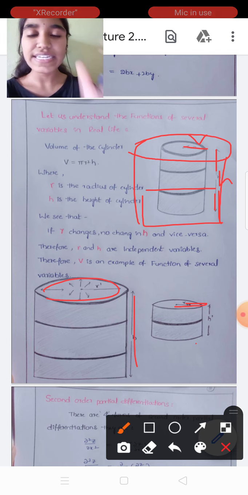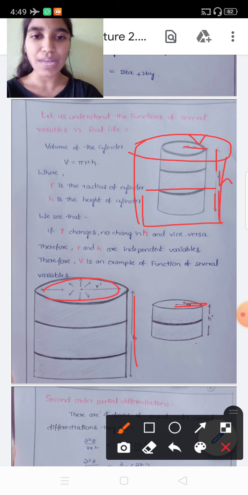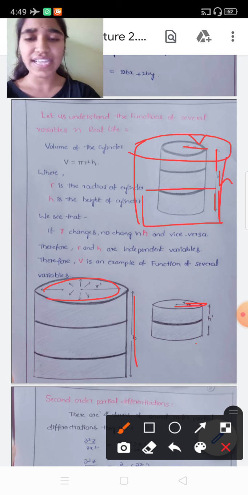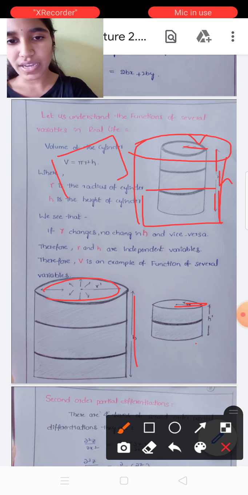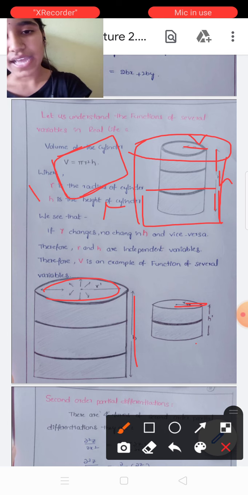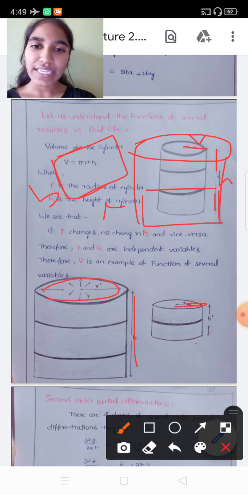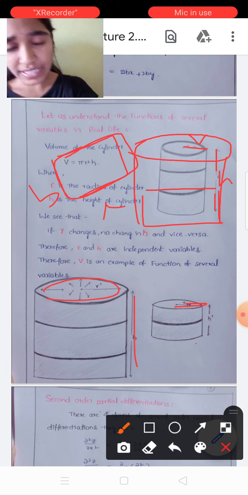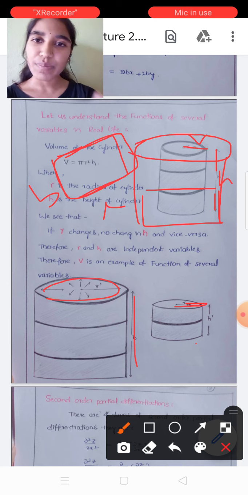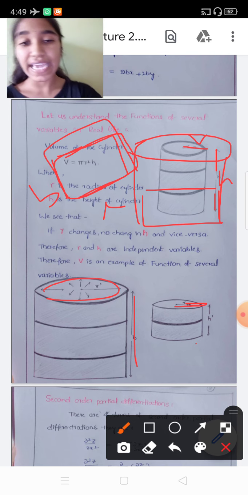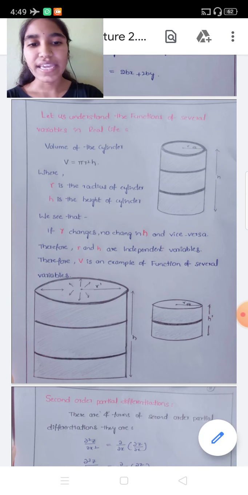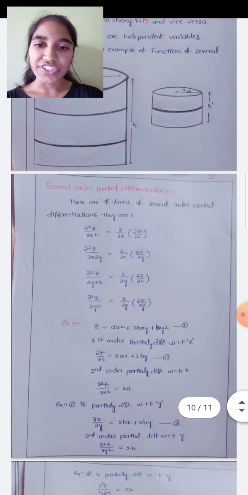In such a way, it is a real life application example of first order partial differentiation. Also, if we take a square or a rectangle like this, we can take its length as L and breadth as B. If we change the length, its area changes, but there is no change in the breadth. At the same time, if we change the breadth, the area changes, but the length remains constant. In such a way, we have many examples for partial differentiation.